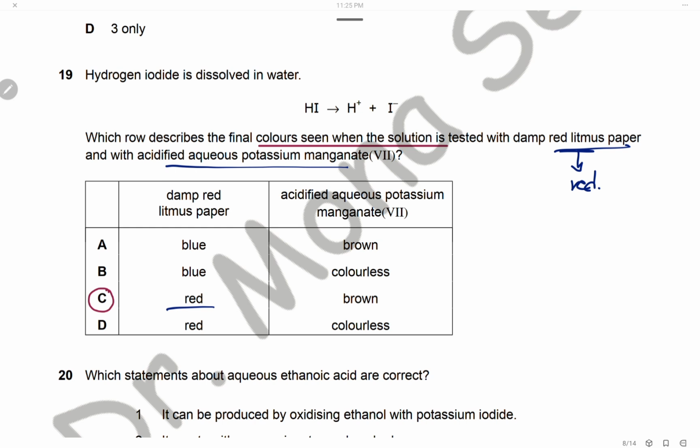And when we add aqueous potassium manganate, it will oxidize iodide into iodine, and iodine solution in water has a brown color, so of course the color of the solution will turn brown, and the answer is C.